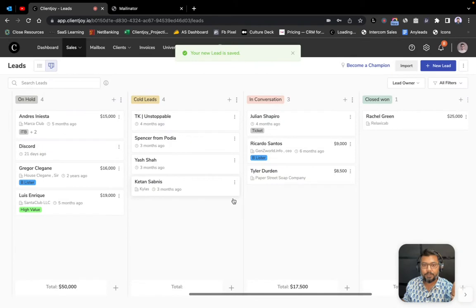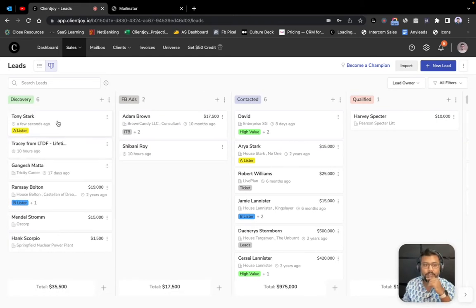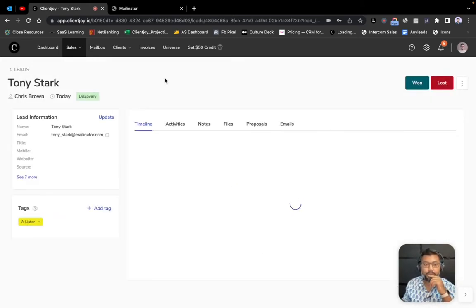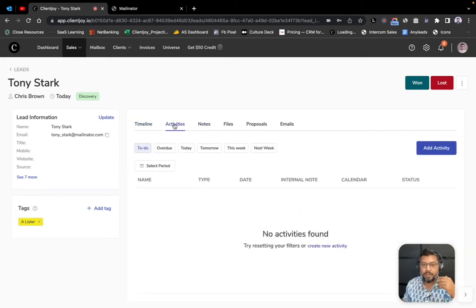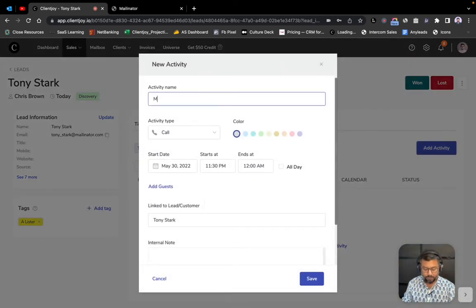Once I hit save, a lead has been created, and as we put in, the lead was created in the discovery part of the sales pipeline. So I just go in to Tony Stark as a lead, and as you can see, all the things that I'm going to do with Tony, or I'm going to do for converting Tony as a lead or as a client, all of them are available over here, right? So I can start making my notes. I can create activities, either just for myself, or I can invite Tony as well. And so I can say, hey, meeting with Tony. I can create it as a meeting. I can color code it.